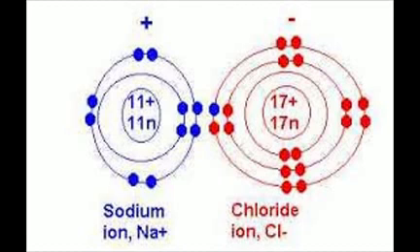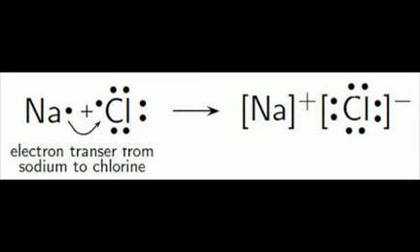The positively charged sodium ion attracts the negatively charged chloride ion with a strong electrostatic force and hence binds them with each other with an ionic bond. The bond formed between sodium and chlorine is termed an ionic bond.